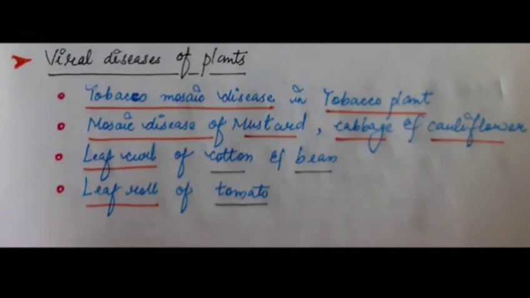Next comes viral diseases of plants. We'll discuss four main types of viral diseases. First is tobacco mosaic disease, that is caused in the tobacco plant, mosaic disease of mustard, cabbage and cauliflower, leaf curl of cotton, bean, and leaf roll of tomato.